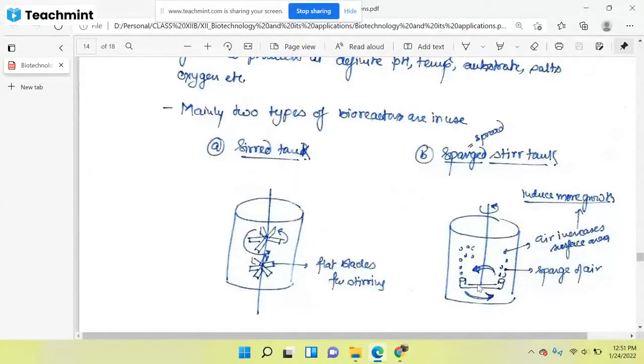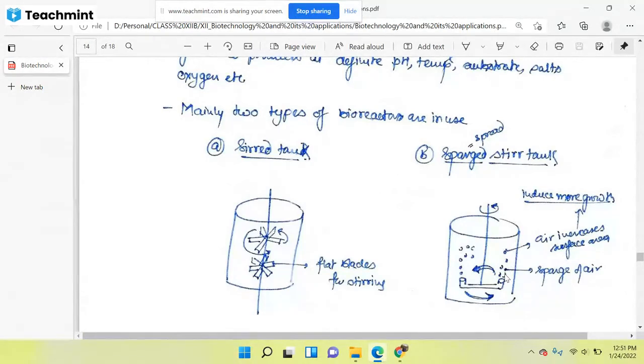the stirring, one more thing is also there. You can see here a sparge of air. Here an instrument will be fitted so that all the time you can provide oxygen to the cells. So if your cells need oxygen, and a large amount of oxygen, then along with this stirring, you will have to provide oxygen also. You can see here that this oxygen will be provided.